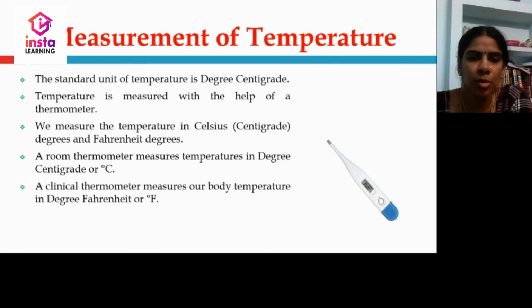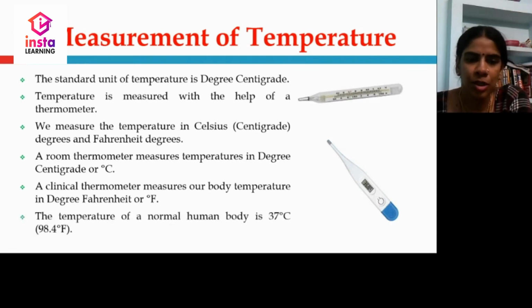A clinical thermometer measures our body temperature in degrees Fahrenheit. The temperature of a normal human body is 36.8, which we say as 37 degrees Celsius. In Fahrenheit, it is 98.4 degrees Fahrenheit.